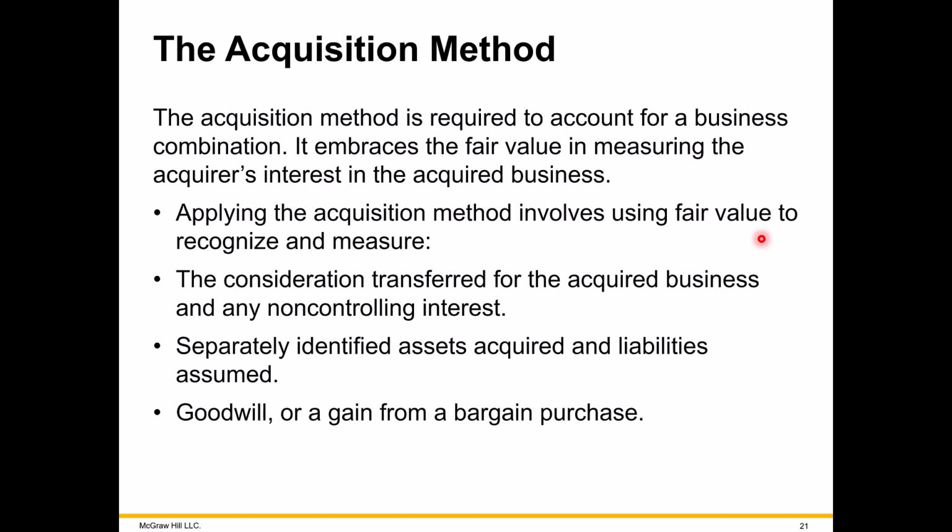And ultimately, if the amount you pay is over the fair value of the identifiable net assets, we're going to have that infamous goodwill to be recorded on the acquirer's books.